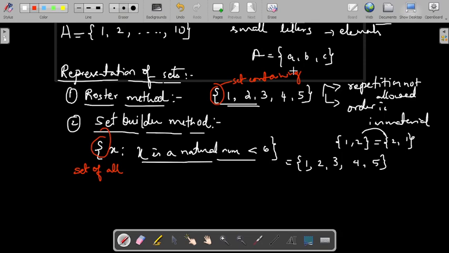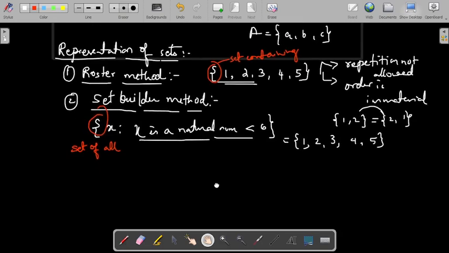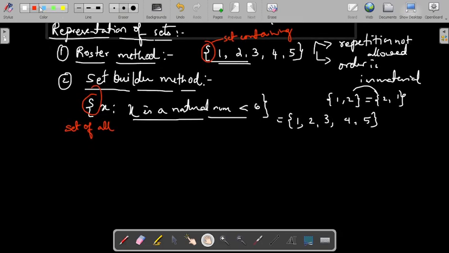Roster method will most probably be used for finite sets, and set builder method will usually be used for infinite sets. That is because when you have too many members in a set, it is difficult to represent every member and separate them by commas. In that case, we specify the property to be satisfied by the elements of that particular set. But still, there are a few infinite sets which can be represented using roster form, like the set of all natural numbers. We write it as 1, 2, 3, and so on. Though it is an infinite set, we list the elements and separate them by commas, because there is a pattern.